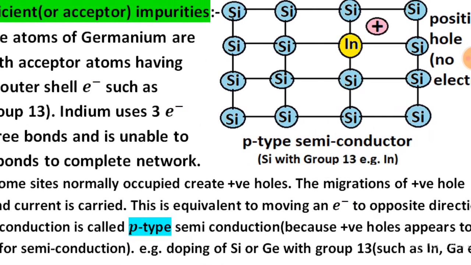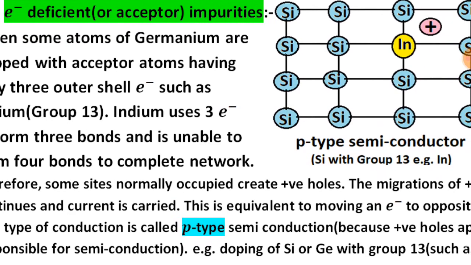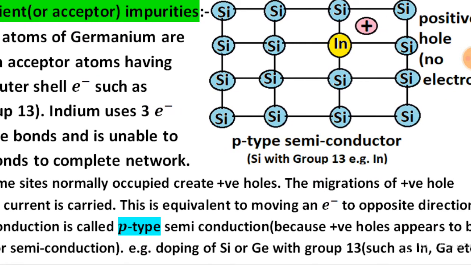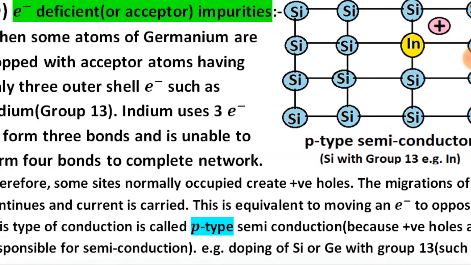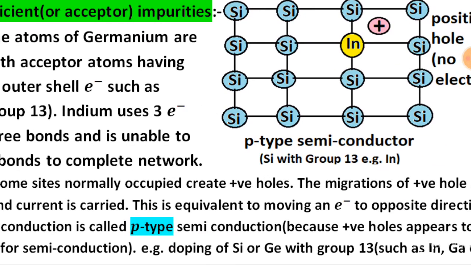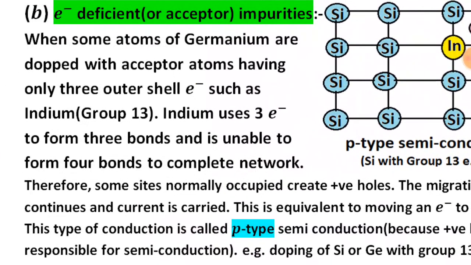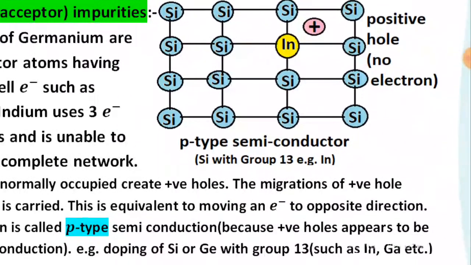The migration of the positive hole continues and current is carried. This is equivalent to moving an electron in the opposite direction. This type of conduction is called p-type semiconduction because positive holes appear to be responsible for the semiconduction. Example, doping of silicon or germanium with group 13 elements such as indium, gallium, etc.